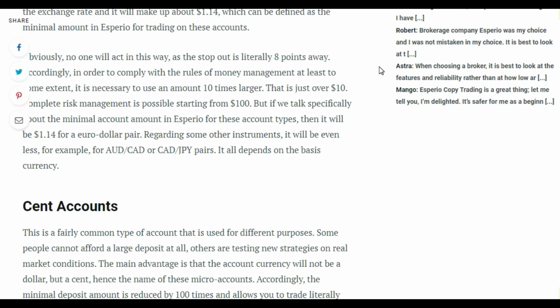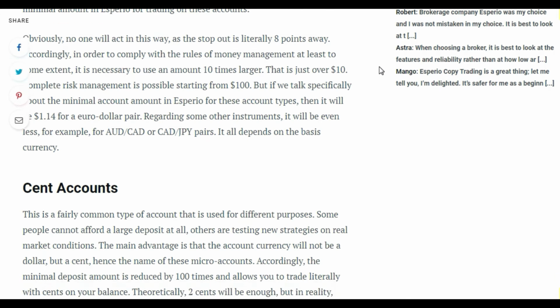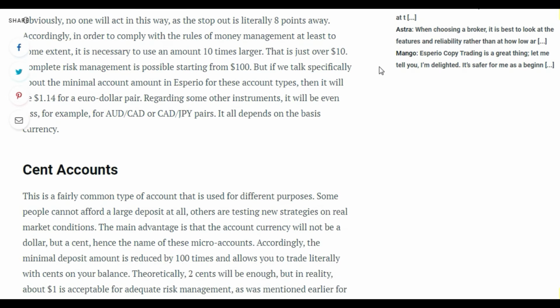But if we talk specifically about the minimal account amount in Esperio for those account types, then it will be $1.14 for a euro-dollar pair.